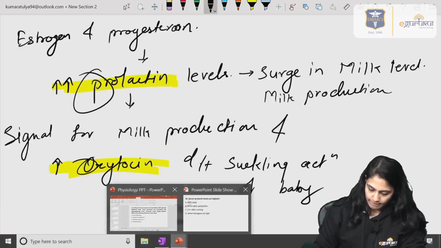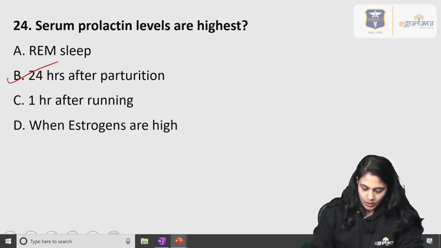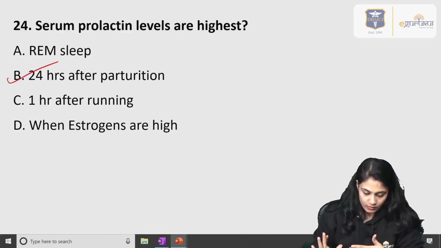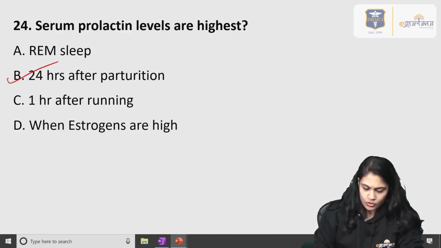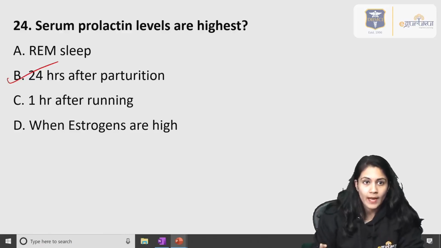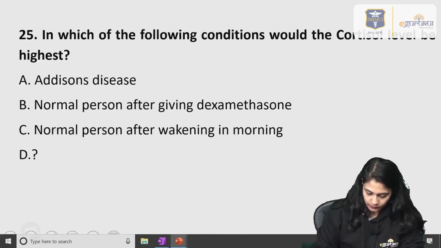So the answer over here is option B. Remember, in REM sleep you are not under stress, so the prolactin levels have no interference in REM sleep. After running, and if estrogen levels are high, prolactin will be low, not high. And in running and REM sleep, prolactin has no significance.